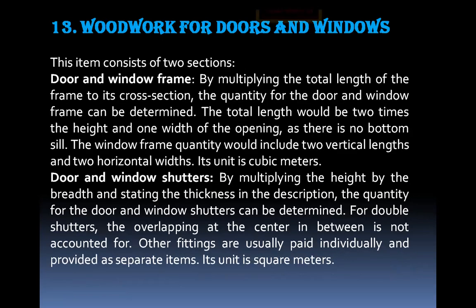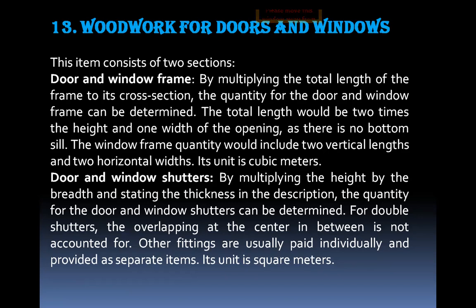Last and final work is woodwork for doors and windows. This item consists of two sections. First one is door and window frames. Second one is door and window shutters. So first, door and window frames.